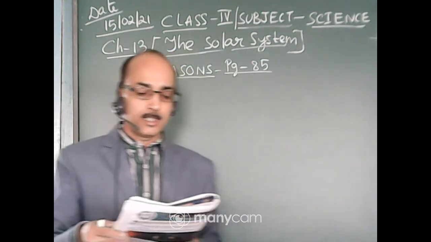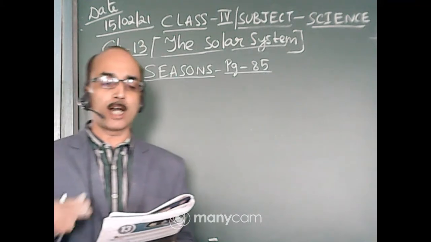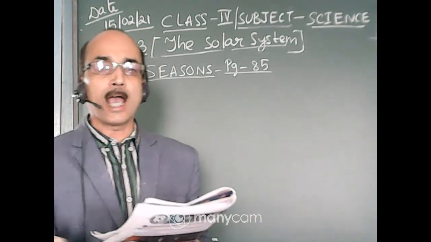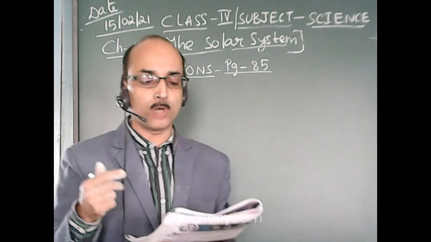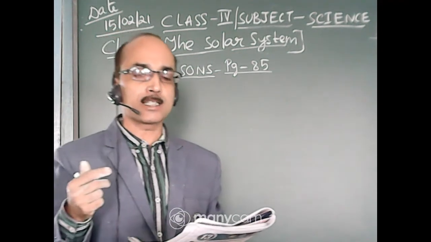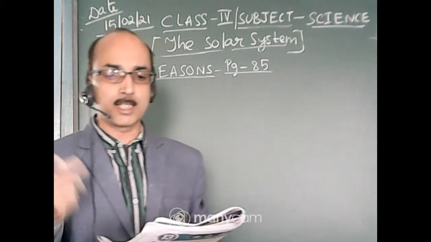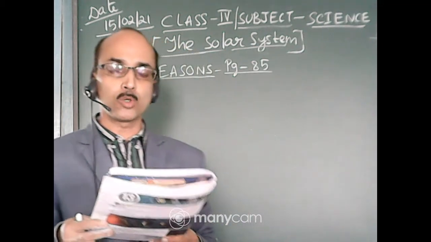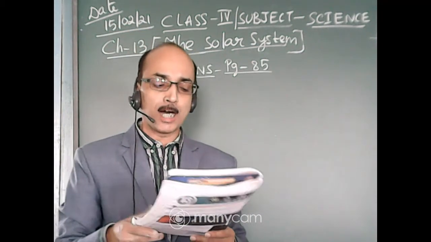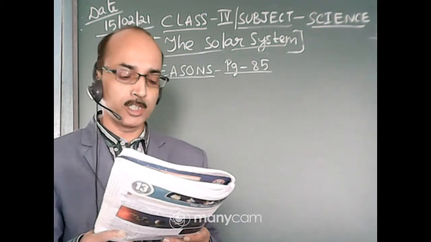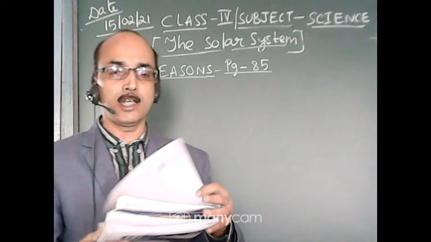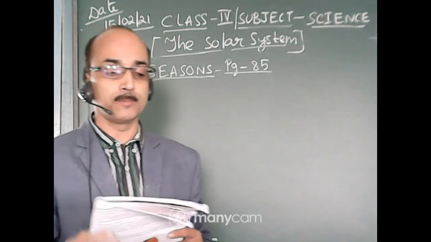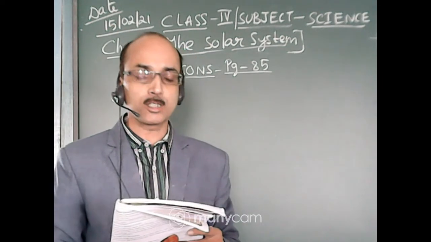Then from page number 81, we have learned the different planets, the names of those planets, the Indian names, a description, the time taken to complete one revolution, and the number of satellites. Satellites here means moons. Mercury is called Budh, Venus is called Shukra, Earth is called Prithvi, Mars is called Mangal, Jupiter is called Brihaspati, Saturn is called Shani. These are all the Indian names. You will have to memorize this table. Uranus is called Arun and Neptune is called Varun.